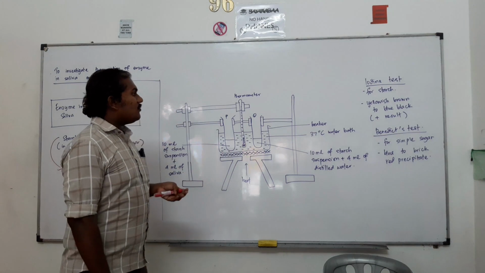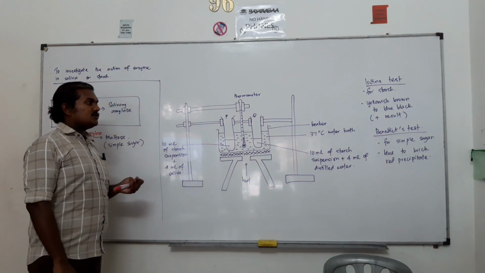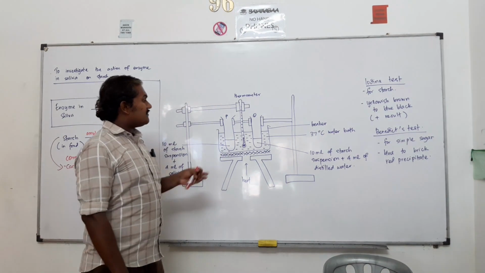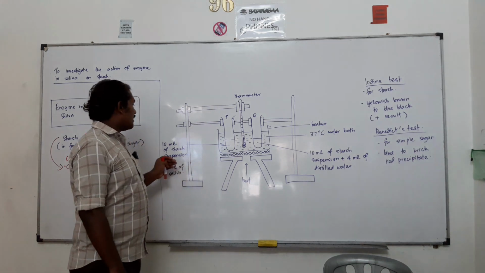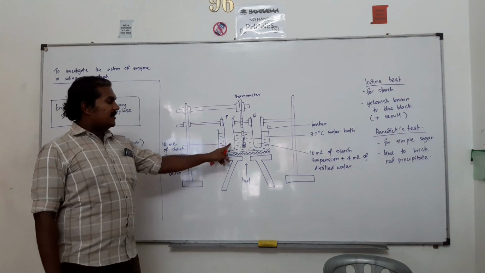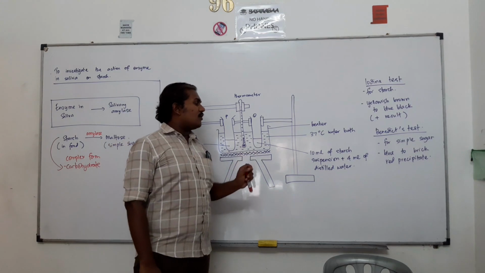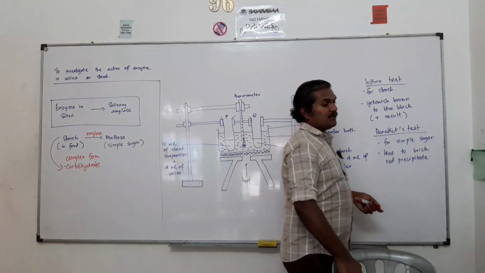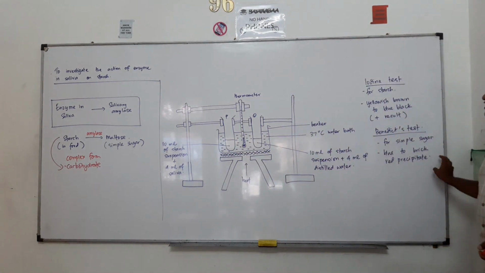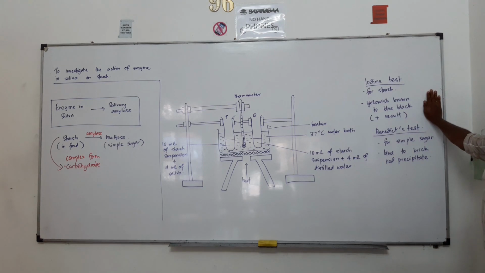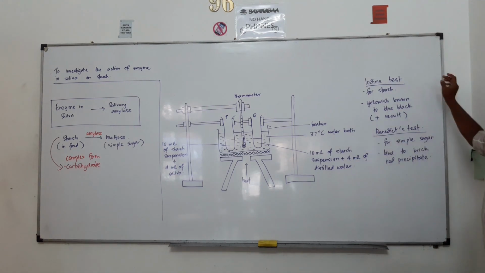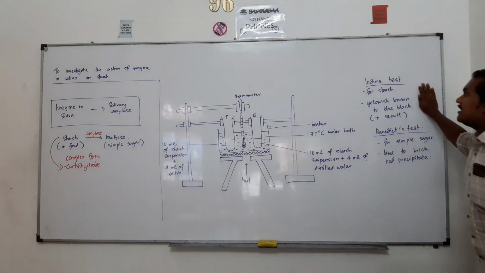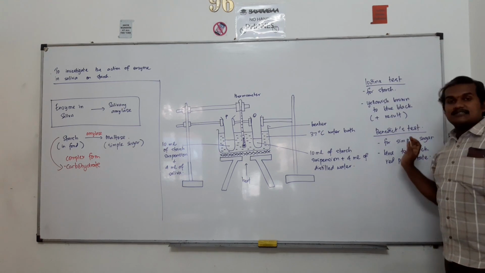After that, after 1 hour or 2 hours, or even half an hour will be enough, we are going to take a sample of the mixture from P and the sample from Q, and we are going to test it. The tests that you are going to do here are called the iodine test and also the Benedict test. Before I talk about the ways to do the tests, I will just introduce what the iodine test and Benedict's test actually are.